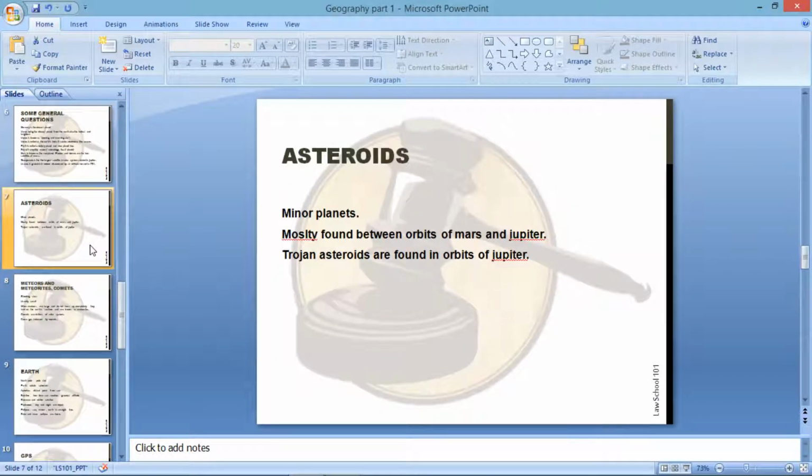So, asteroids are also known as minor planets. They are objects that revolve around the Sun. They are mostly found between the orbits of Mars and Jupiter. They are also Trojan asteroids found in the orbits of Jupiter. Now let's move on to our next topic, that's meteors, meteoroids, and comets.